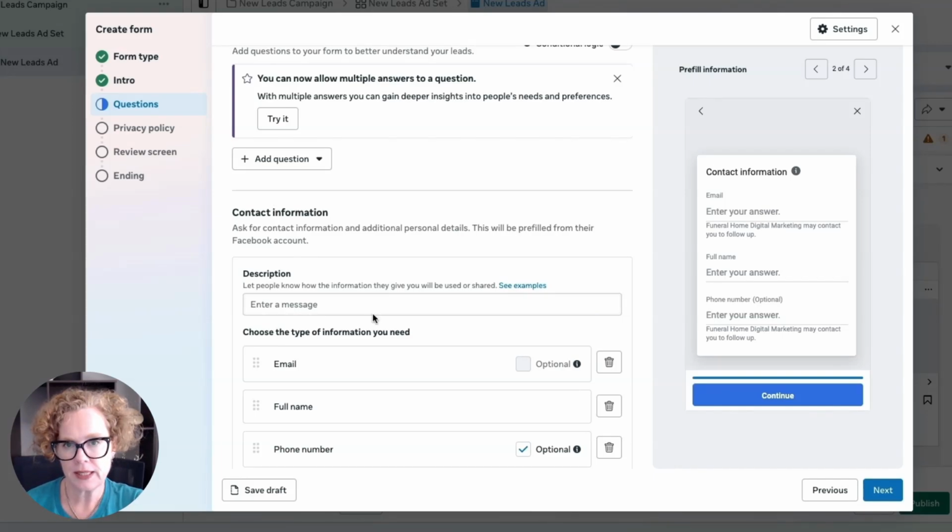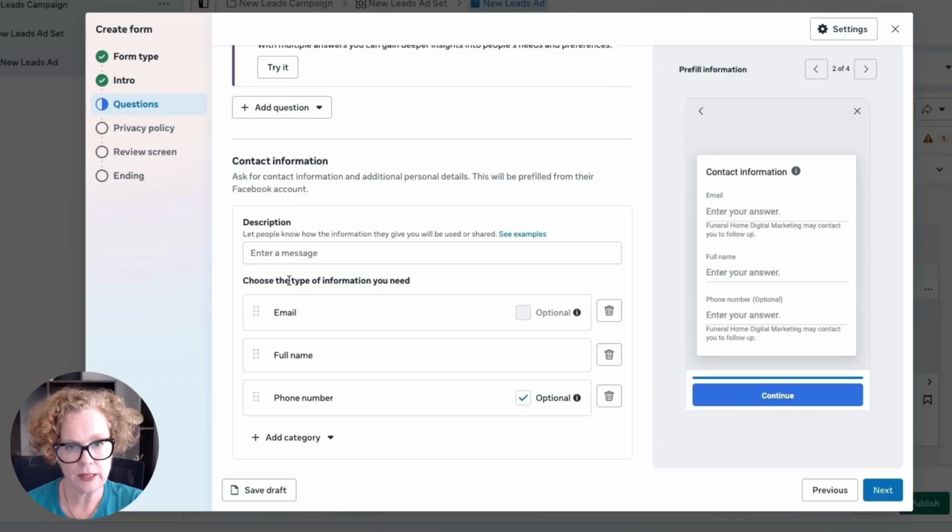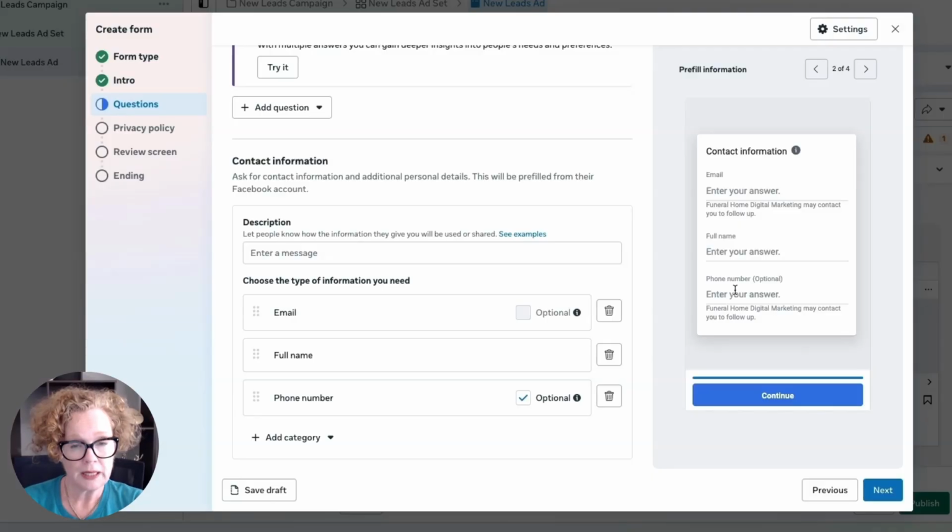And that's what you see Facebook defaults to here. So over on our right, we've got our email, our name, and our phone number. So these will automatically get populated when someone taps on the lead form. It's going to come up with the data or the information that the person has given to Facebook. They may go in and change it, but if it's accurate and it's correct, they'll just simply go tap, tap, and they've opted in. It's as easy as that. So just run with the email, full name, and phone number.